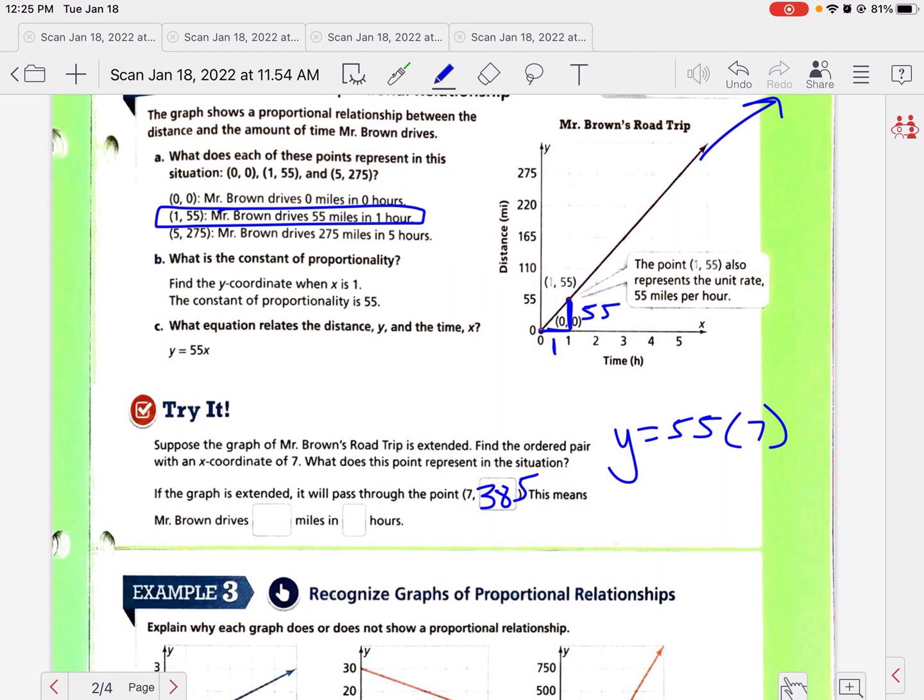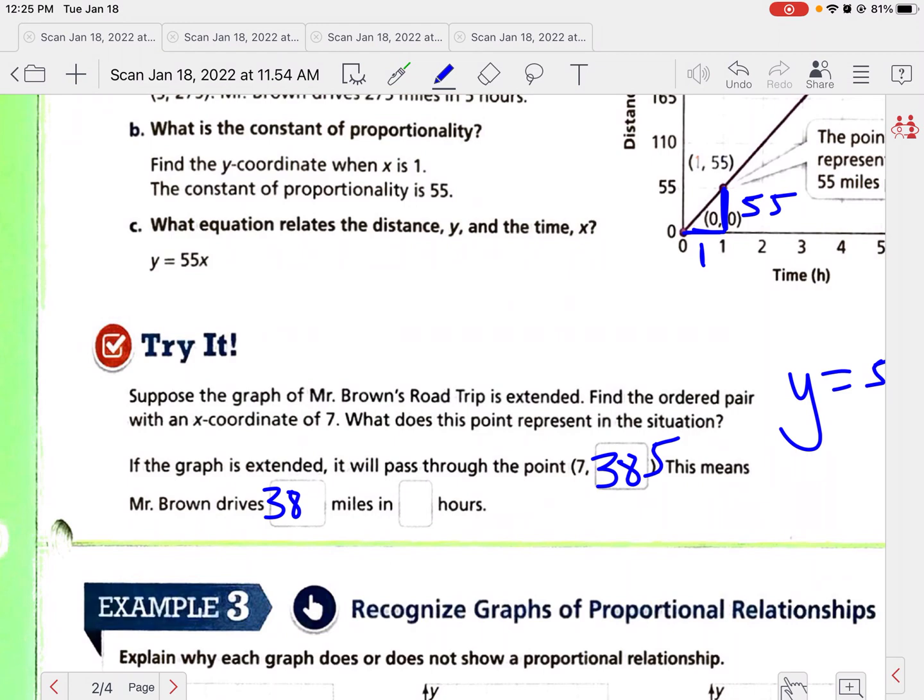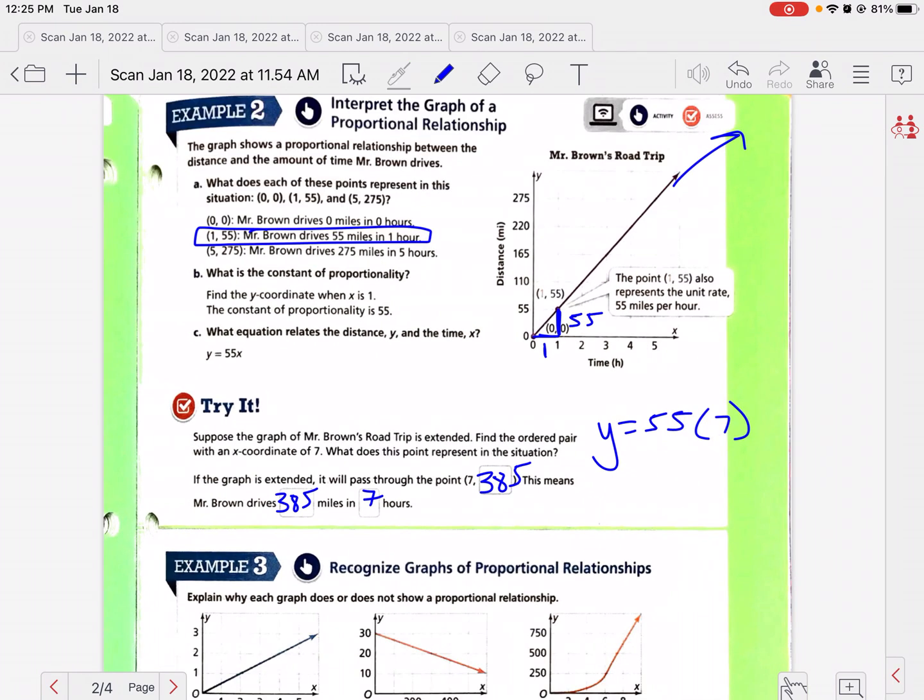Okay? So this means that Mr. Brown will drive 385 miles in 7 hours. And again, I know this because I'm just reading the x-axis. The x-axis is time. So if x is 7, that means 7 hours. If the y is 320, that means we've driven 320 miles. Okay. In this case, 385 miles.